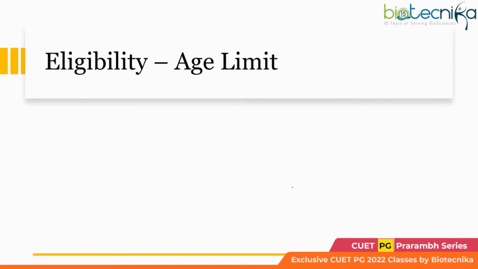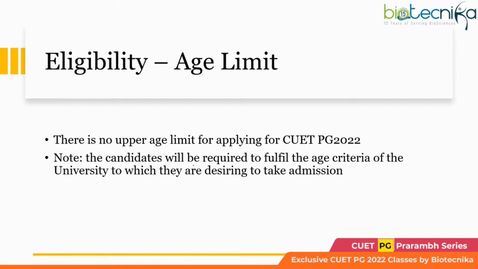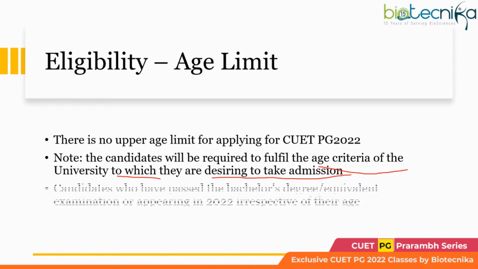What about the eligibility? Like who can write this exam? Well, there is no upper age limit for applying for QAT PG. But yes, the candidates will be required to fulfill the age criteria of the university with which they are desiring to take admission. So you are applying to a particular university, you have appeared for the QAT PG exam, fine. But then that university, while taking admission, might have its own age criteria. So you have to fulfill that, okay?